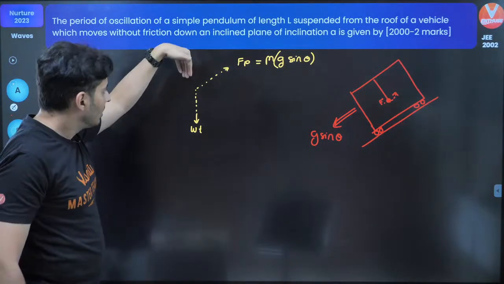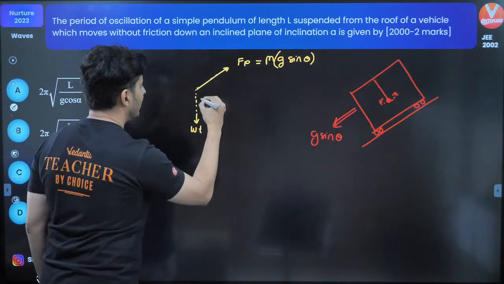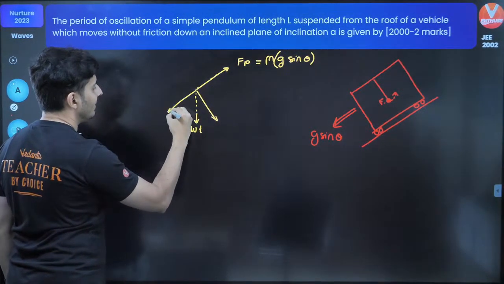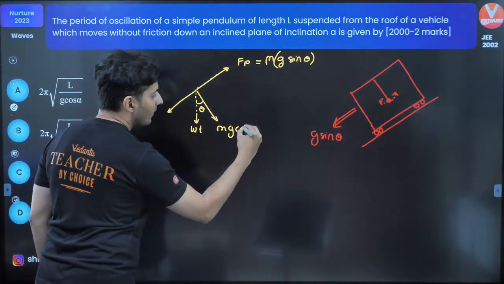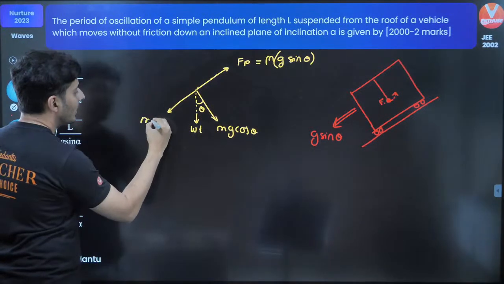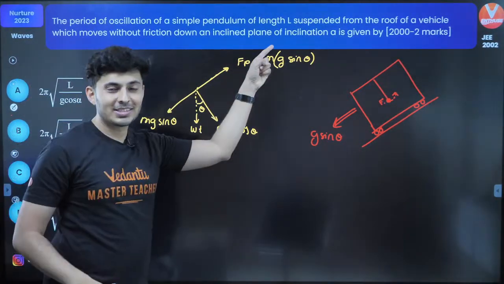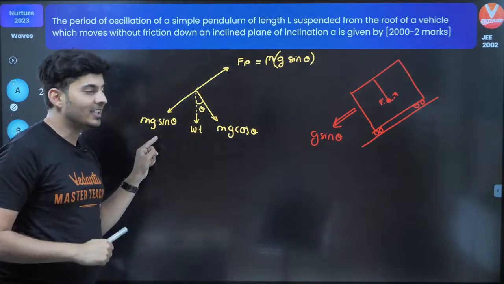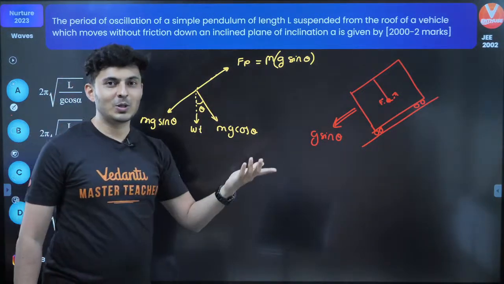Gravity's weight can be split into two components, correct? So you can have one component here and one component here. Obviously this is theta, so this would be mg cos theta and this would be mg sine theta. Pseudo force is mg sine theta. Gravity's component down the incline is mg sine theta. Gravity's component perpendicular is mg cos theta.